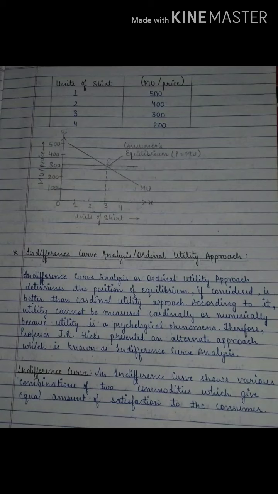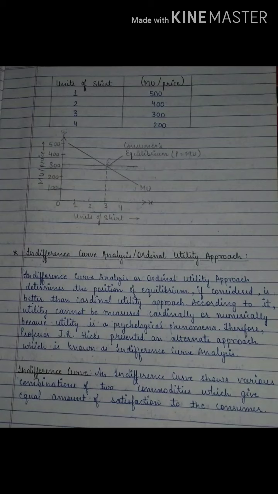Now what do you mean by cardinal utility approach? Cardinal utility approach means in case of one commodity. You can very well check out the schedule here. See, the units are specified 1, 2, 3, 4, and equally the marginal utility which you derive by consuming the particular units of the commodity. So first MU upon P is 500, then 400, then 300, then 200. This is a very simple explanation. You can see the schedule is very simple. Equally you can check out the schedule, and the diagram is also very simple.